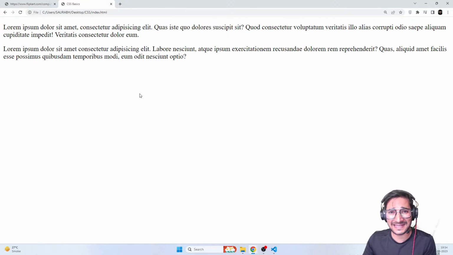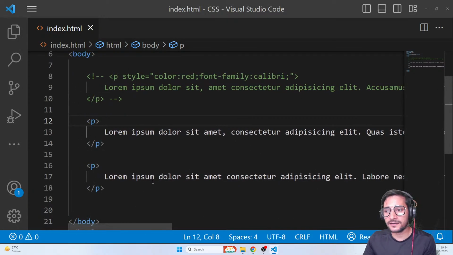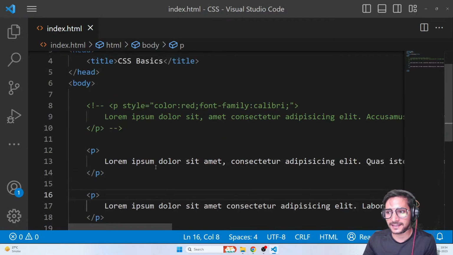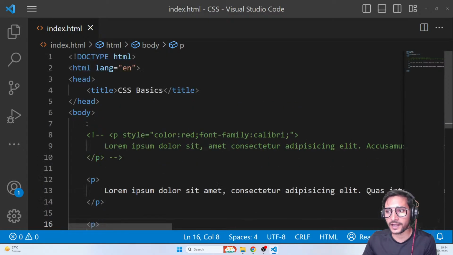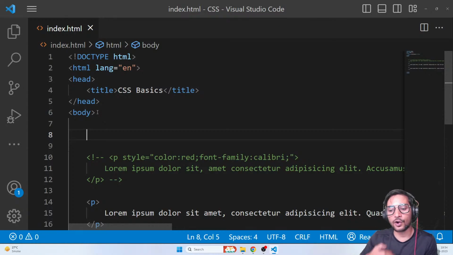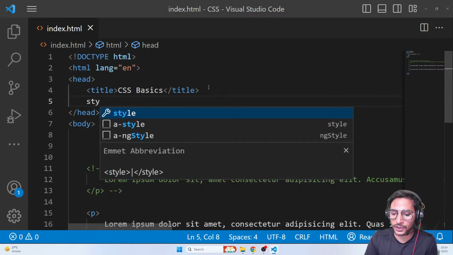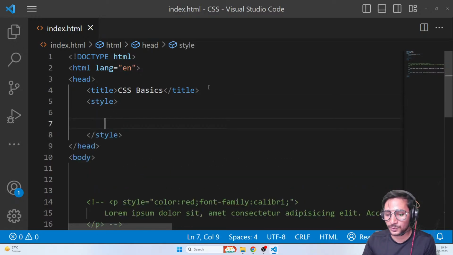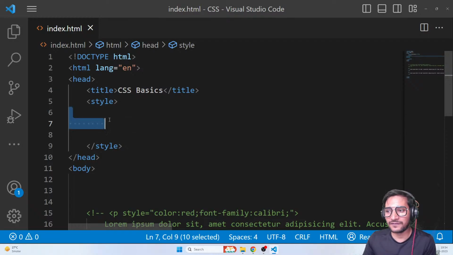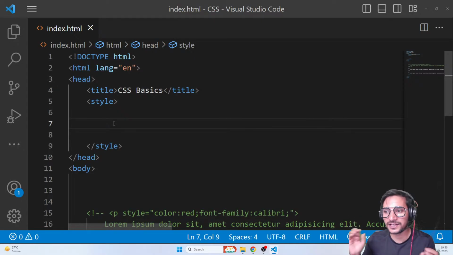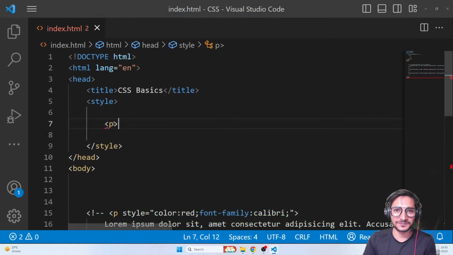Now I want to apply CSS in such a way that it gets applied on both the elements, and I'm using the internal way. So the internal way says that if you want to apply CSS, just go above all your elements. Now you can also write it here, but I would always suggest go in your head section after the title, use a tag called style. Once you write the style tag, this area between the opening of the style tag and the closing of the style tag is the internal CSS area. You cannot write any HTML here. You can just write CSS. That's all, guys. So don't ever try to write tags here. Okay, please don't do that.